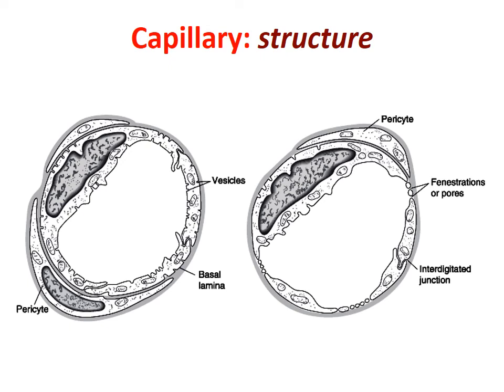They incompletely encircle the capillary, as a result of which, by their contraction, the capillary surface area can be regulated to some extent by the action of these pericytes, which are loose vascular smooth muscle cells.